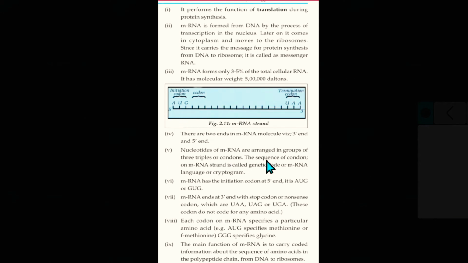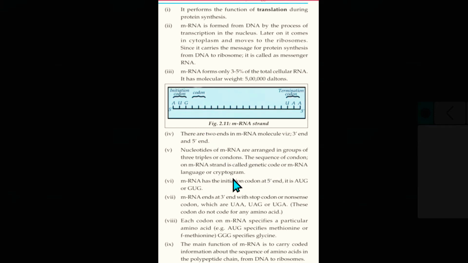There are two ends in the mRNA molecule, that is the 3' end and the 5' end. Here it is the 3' end and it is the 5' end. The nucleotides of mRNA are arranged in groups of triplets, also called codons. The sequence of the codons on the mRNA strand is called the genetic code or mRNA language or cryptogram. This is an important term, the cryptogram. mRNA has an initiation codon at the 5' end. It is AUG and GUG.